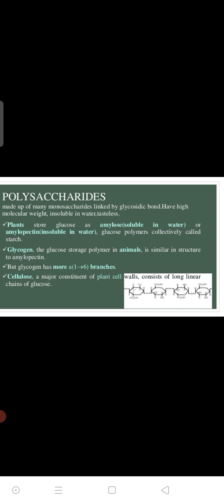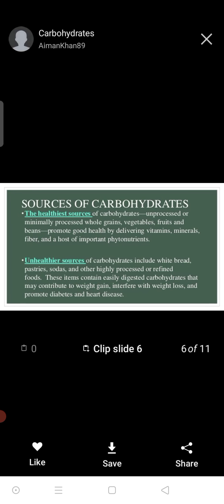Poly stands for many, saccharide stands for sugar. Many sugars linked together with the help of the glycosidic bond are called polysaccharides. Examples are starch, glycogen, and cellulose. Cellulose is present in plants, starch is also present in plants, and glycogen is present in animals as their reserve food material.